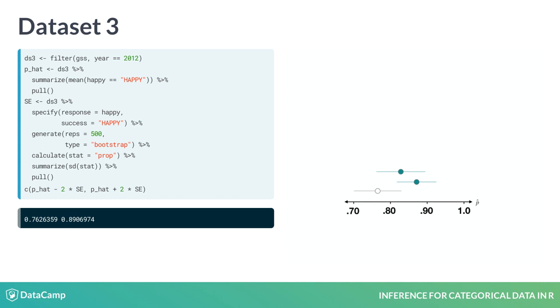If we were to continue this process many times, we'd get many different p hats and many different intervals. But these intervals aren't arbitrary. They're designed to capture that unknown population parameter p. You can see in this plot that almost all of our intervals succeeded in capturing p, but not all of them. This interval missed the mark.